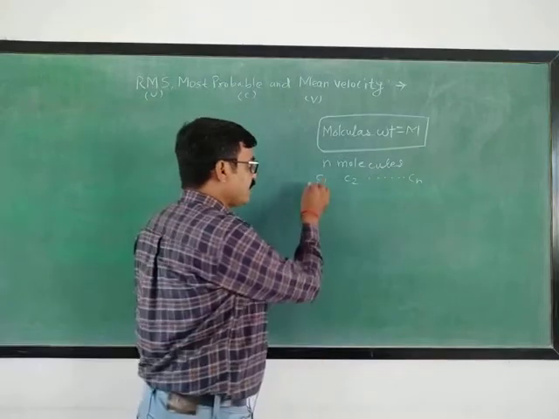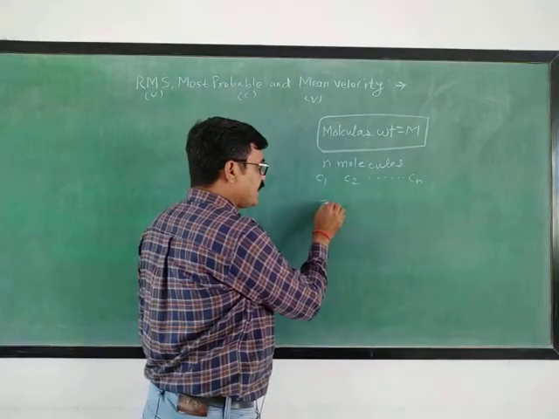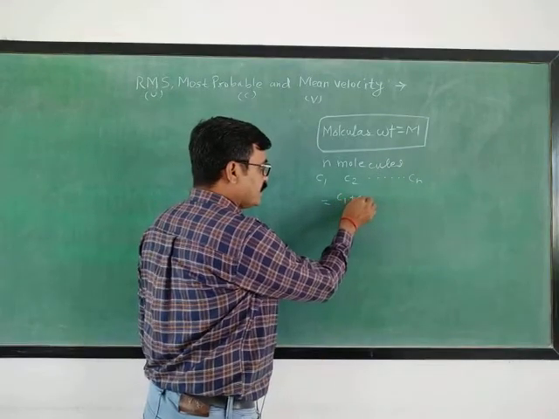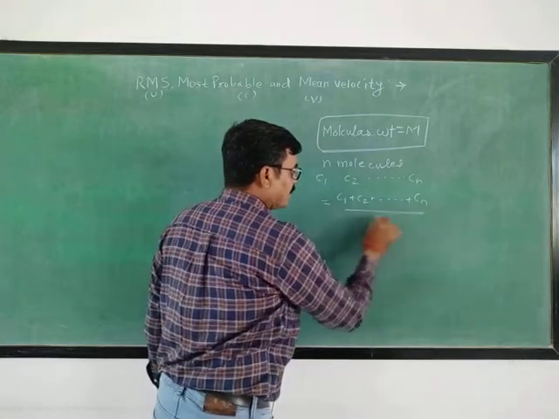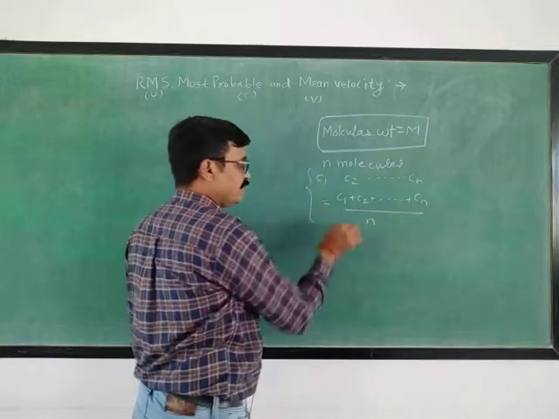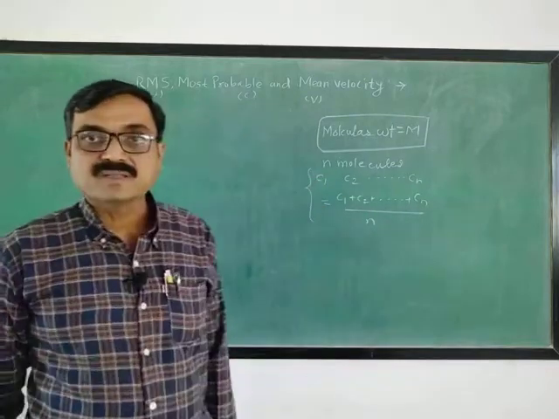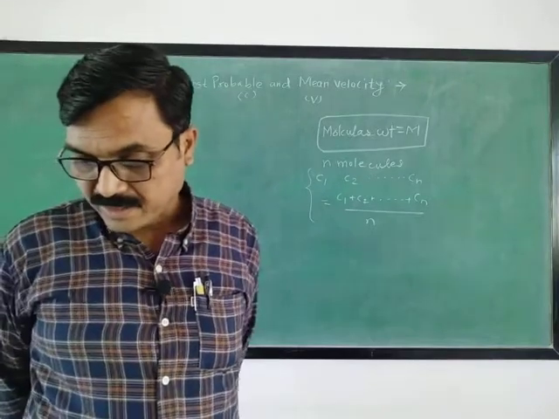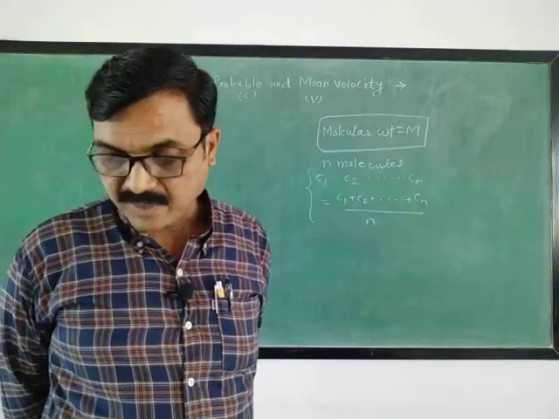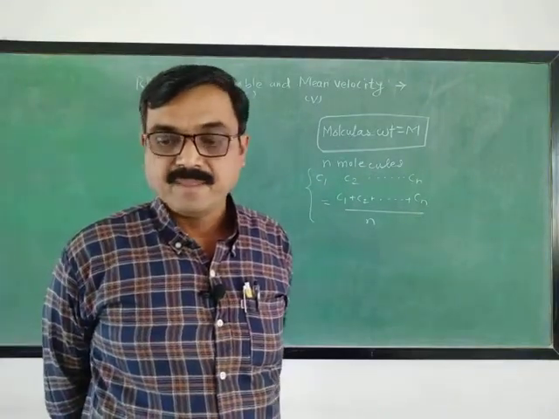Then how is the arithmetic mean taken? Arithmetic mean is (c1 + c2 + ... + cn) upon n. Such an arithmetic mean of velocity, the ordinary arithmetic average velocity, is not taken.